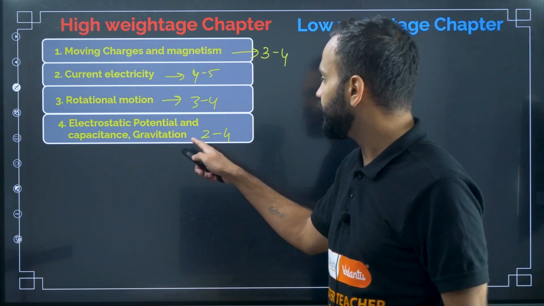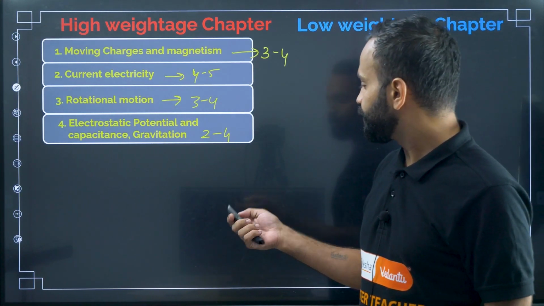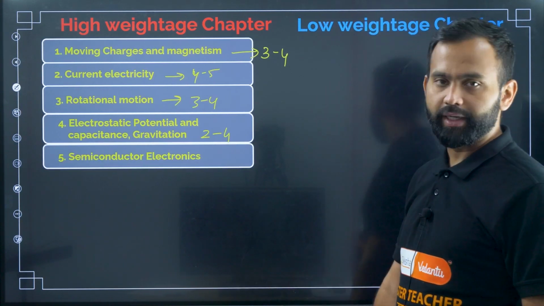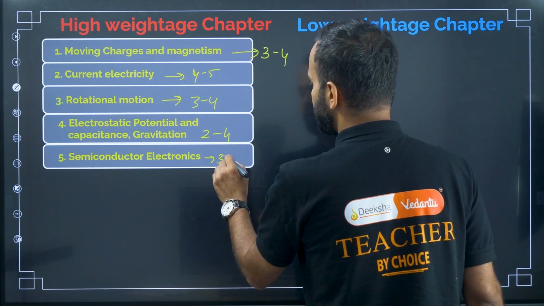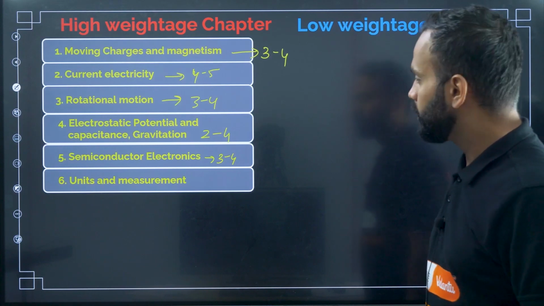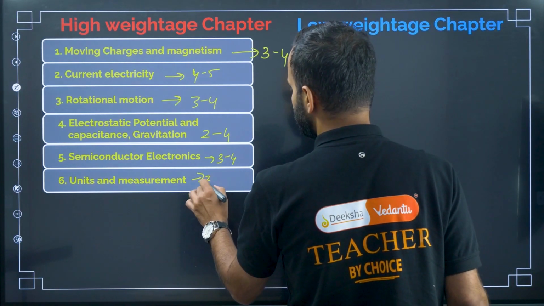Including gravitation also. I will tell you why I have included gravitation. The fifth one, semiconductor electronics. This is also a very high weightage chapter. Every year they ask a minimum of 3 to 4 questions from this chapter. And then units and dimensions, units and measurement. Again, they ask a minimum of 3 to 4 questions.